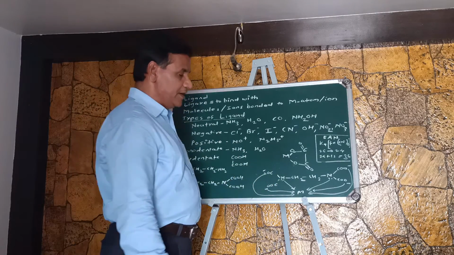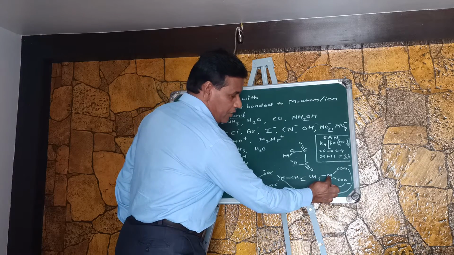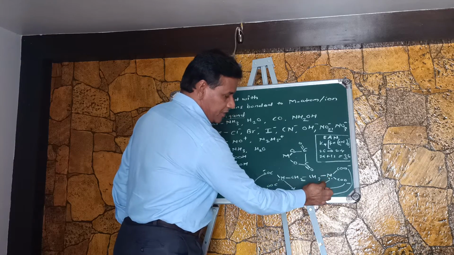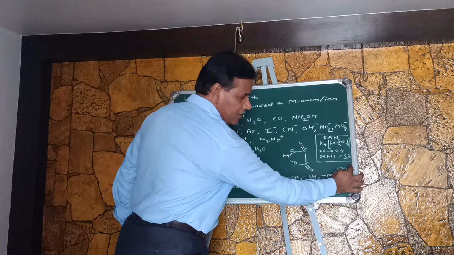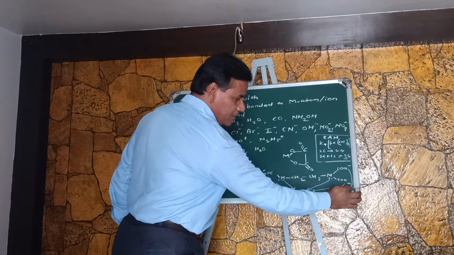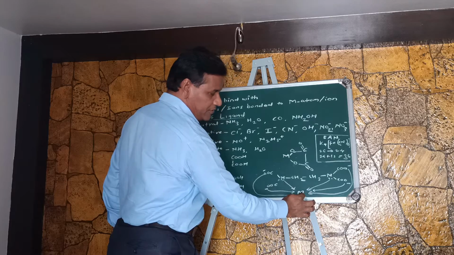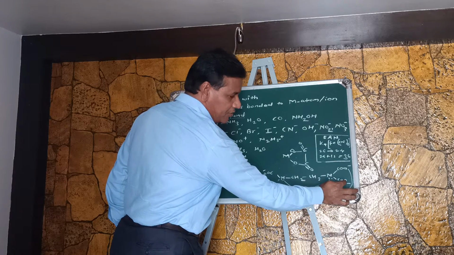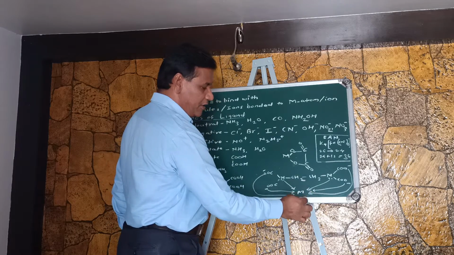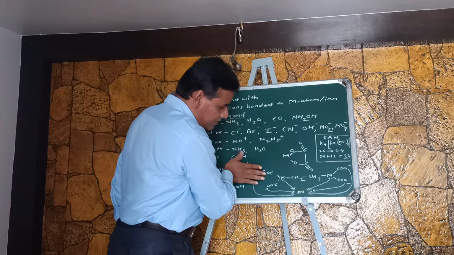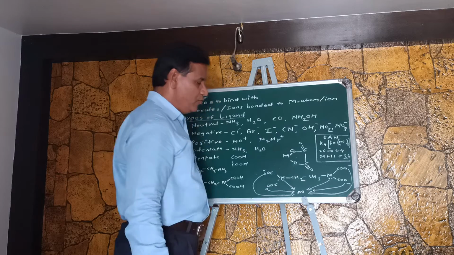Now this anion species of EDTA will bond with the metal. How will it bond with the metal? The electron pair of nitrogen will be donated to the metal to form a coordinate bond. This COO with negative charge means this electron pair will be donated to form a bond with the metal. This COO with negative charge will also donate to the metal to form a coordinate bond. Similarly, from the other side also three bonds will form with the metal.